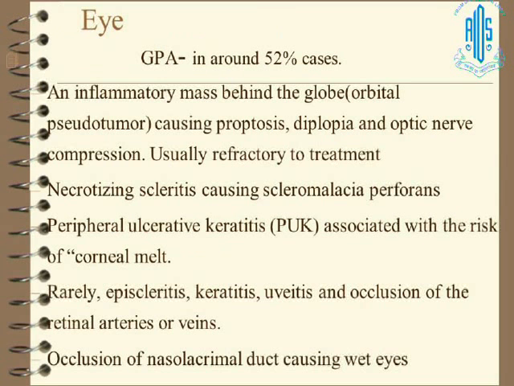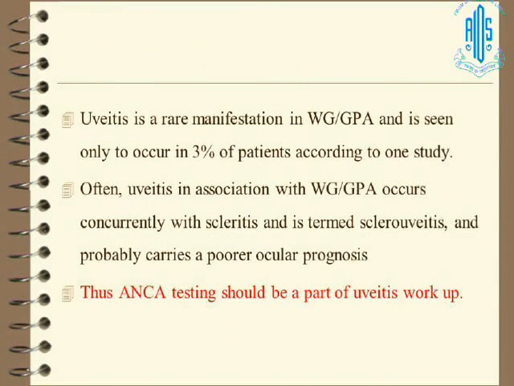So GPA is a rare multisystem autoimmune disease. I won't go into detail. We reviewed eye manifestations in GPA, which occur in around 52% of patients, and they might present with an inflammatory mass behind the globe like orbital pseudotumor. They might present with proptosis, diplopia, optic nerve compression, necrotizing scleritis, and peripheral ulcerative keratitis. Rarely, episcleritis, keratitis, and uveitis have been reported in Wegener's. So uveitis is a rare manifestation in Wegener's and occurs in only 3% of patients, according to one of the studies.